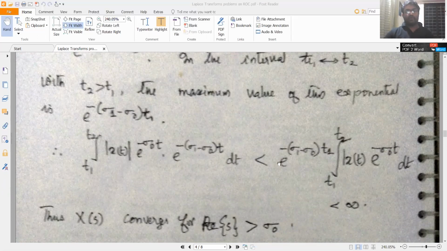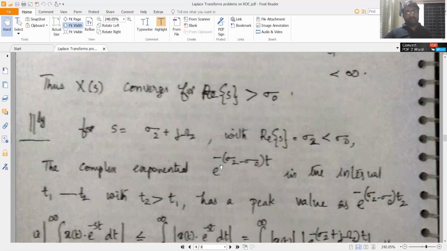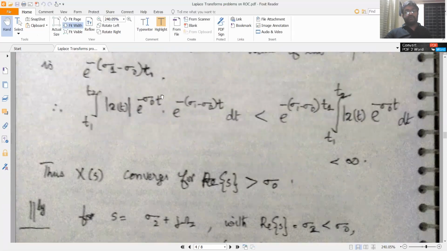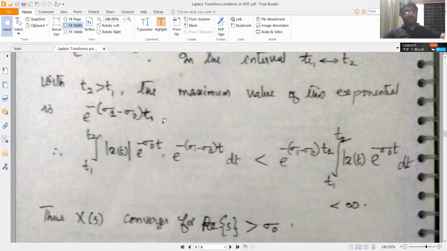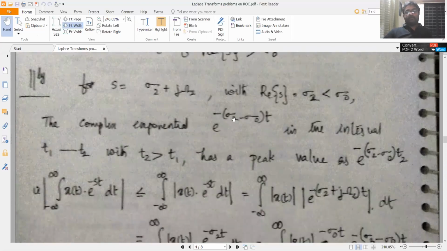Now the complex exponential e raised to minus (sigma 2 minus sigma 0) t. You get this in the same fashion as in the previous case. Instead of sigma 1, now you have sigma 2. Mind you, sigma 2 is less than sigma 0, so this is negative. Minus of minus is positive.